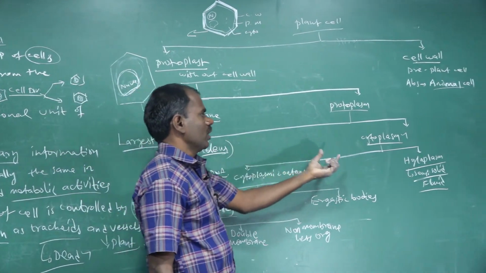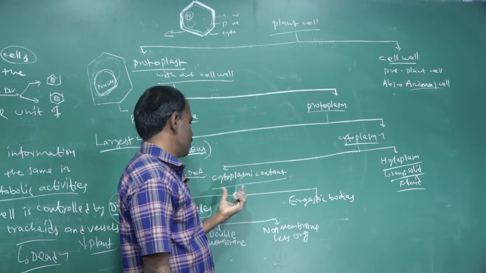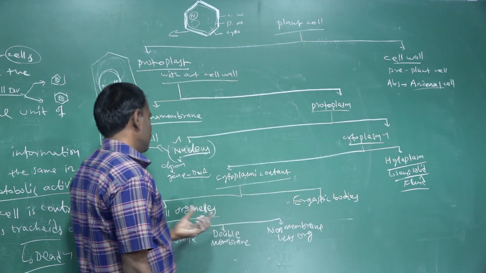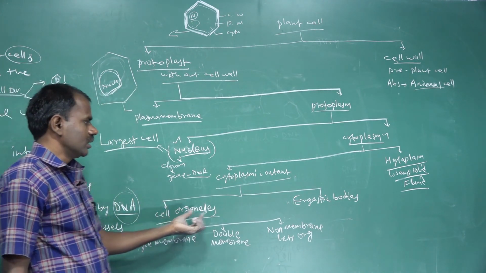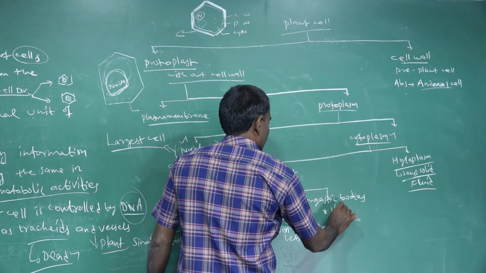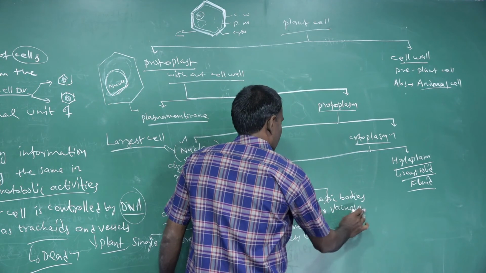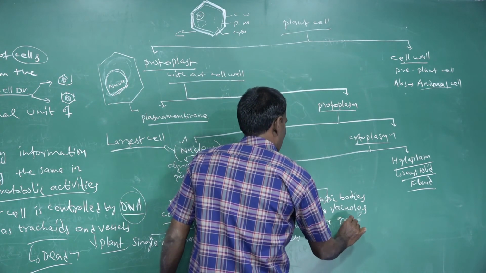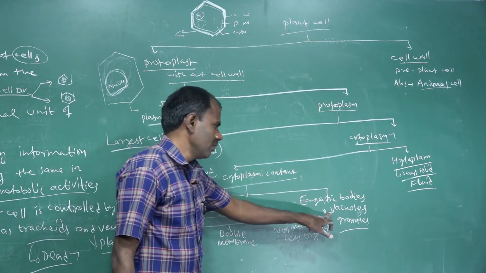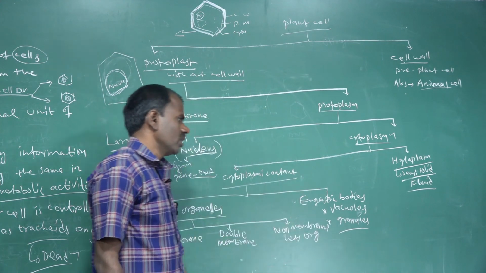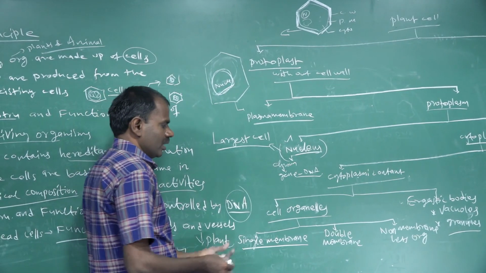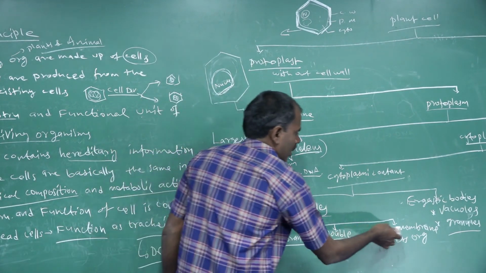Next is the cytoplasm. The cytoplasm is divided into two structures: the cytoplasmic contents and hyaloplasm. The cytoplasmic contents are further divided into two structures: cell organelles and ergastic bodies. For example, the ergastic bodies are non-living particles such as vacuoles and granules. The cell organelles are divided into three types: single membrane bound organelles, double membrane bound organelles, and non-membrane organelles.